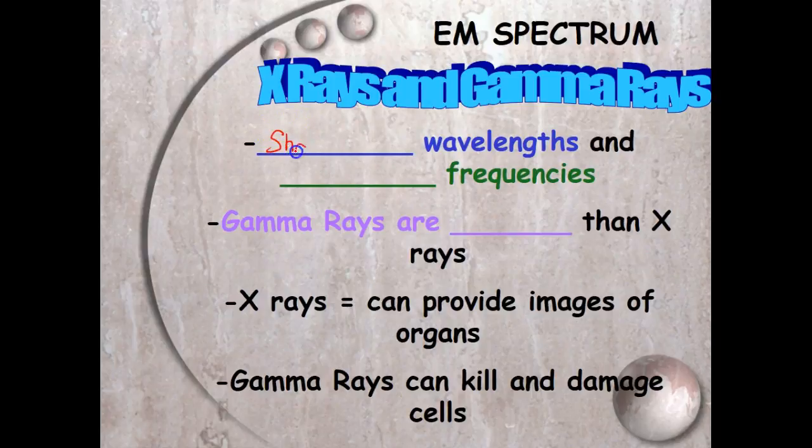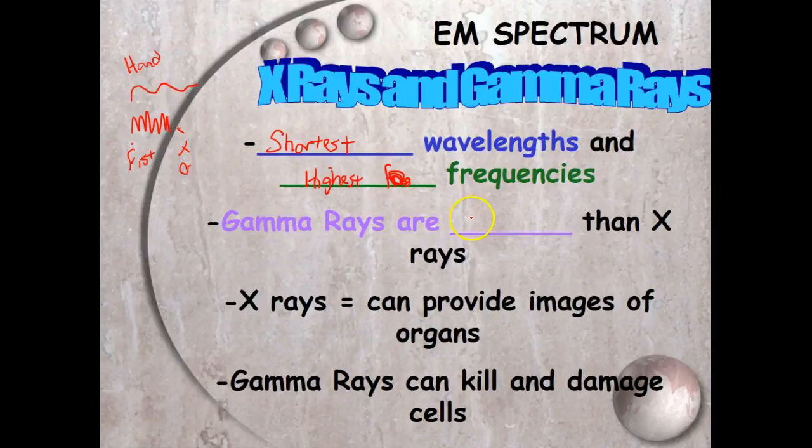So these have the shortest wavelengths and the highest frequencies. So what that's saying is that this is a lot more impactful than this. Imagine this would be like somebody's fist, and this would be like somebody's hand out flat. You can do more damage with something that's more dense than this, right? So this packs a bigger punch than this. Examples of this are X-rays and gamma rays.